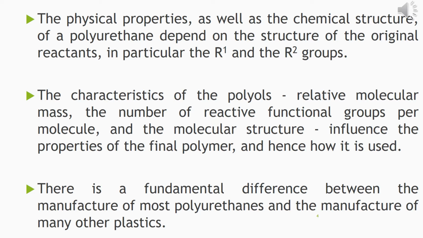There is a fundamental difference between the manufacture of most polyurethanes and the manufacture of many other plastics. So the properties will depend upon the R group, the carbon chains present over there. Similarly, the characteristics of the polyols will also influence the properties of the polymer.